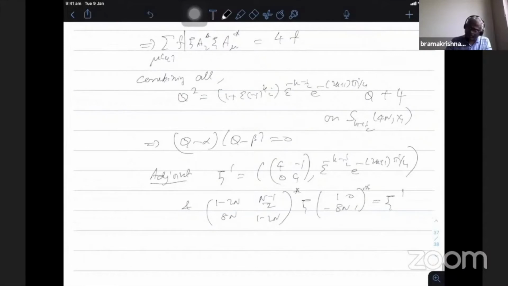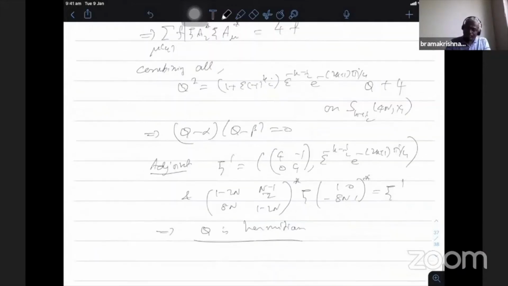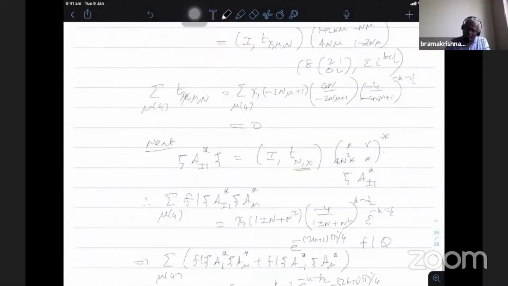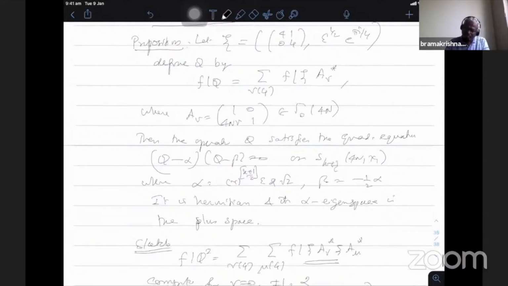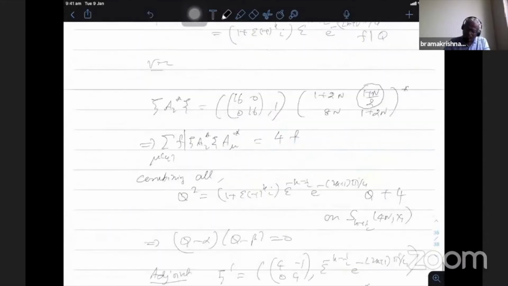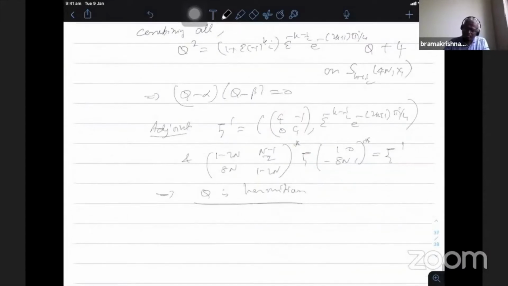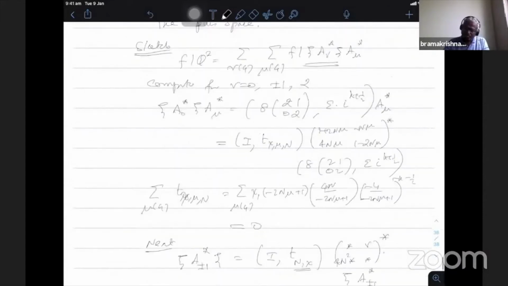So one can use this one to show that this implies Q is Hermitian. So this is the computation you did, showing that the operator is a Hermitian operator. So we have proved that Hermitian property using this adjoint of the matrix we have computed, and then the last computation tells you that one can check that it is a Hermitian operator. It satisfies the quadratic equation, that is proved.